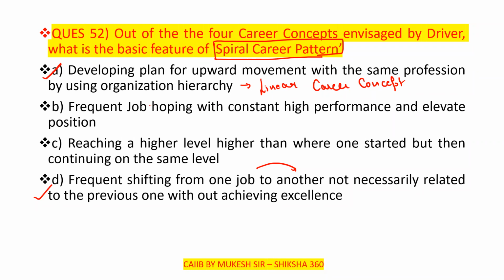Option B is frequent job hopping with constant high performance and elevated position. This is related to the spiral career pattern. So option B is the answer here.